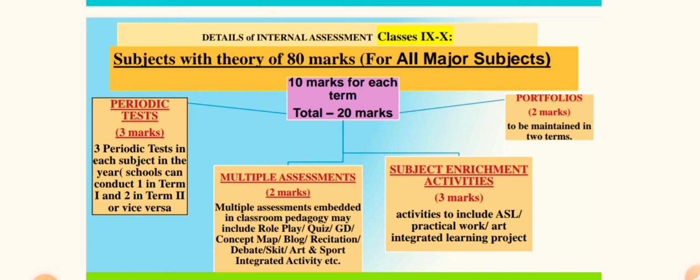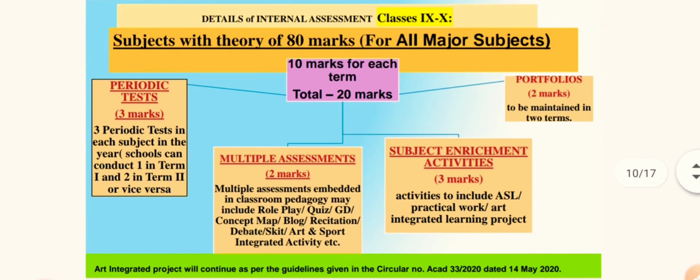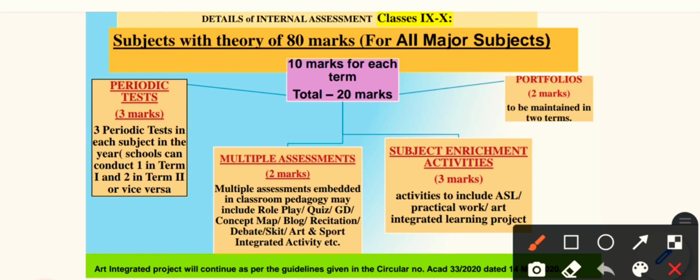For all major subjects with theory of 80 marks, there are 10 marks for each term, a total of 20 marks. The periodic test will be of 3 marks, with 3 periodic tests in each subject in a year. A school can conduct 1 in term 1 and 2 in term 2, and vice versa. Portfolios carry 2 marks, to be maintained in term 2. Multiple assessment will be of 2 marks.